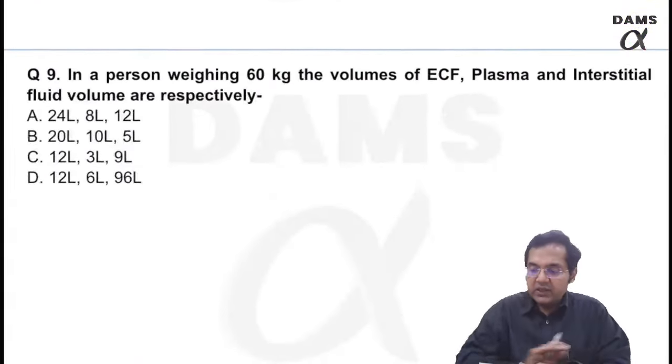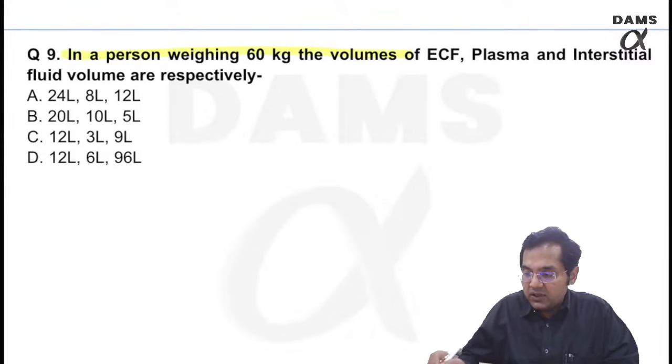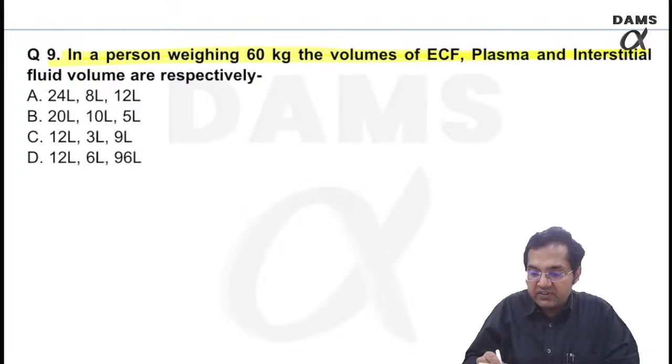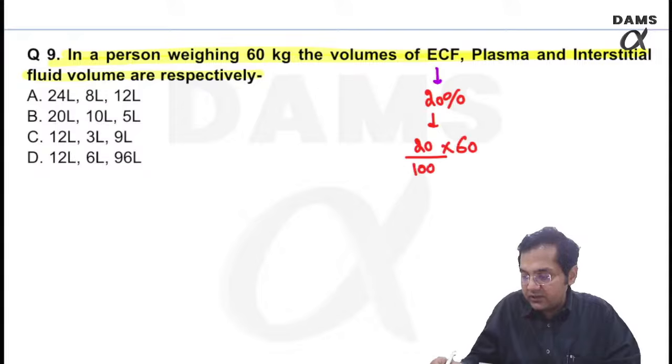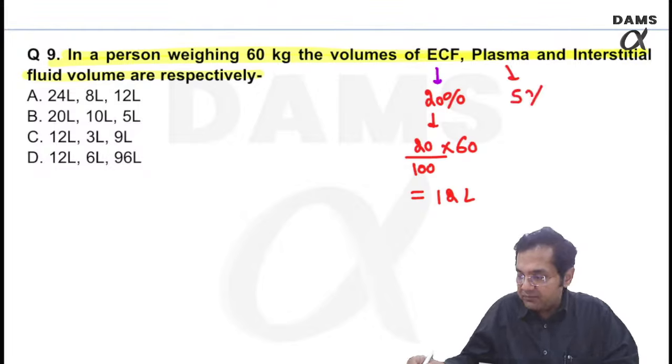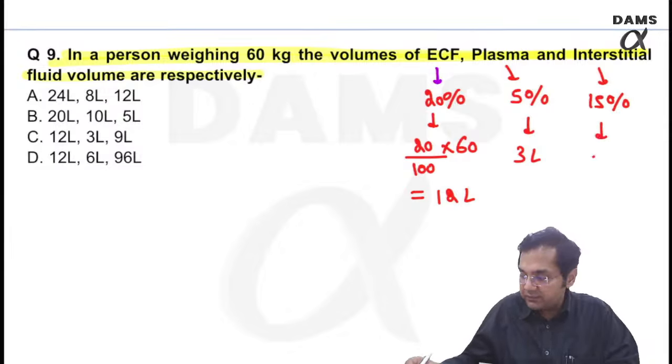Question number 9. In a person weighing 60 kgs, the volumes of ECF, plasma and interstitial fluid volume are respectively. That's a relatively easy one. ECF is 20%. 20% of 60 would be 12 liters. Then plasma is 5%. 5% of 60 would be 3 liters. Interstitial fluid 15%. 15% of 60, 9 liters.